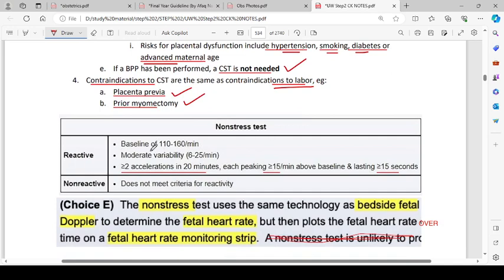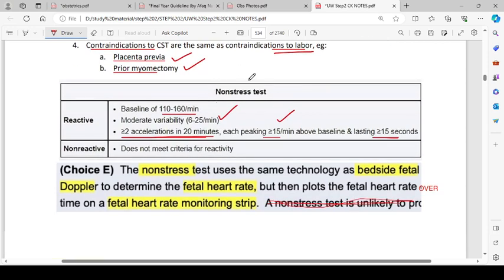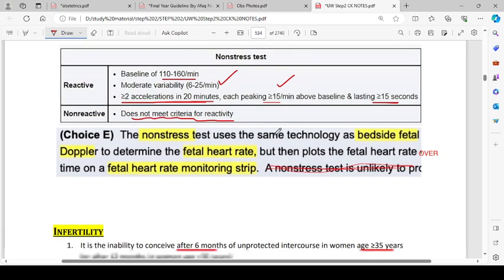Non-stress test, reactive: baseline of 110 to 160 per minute. I think we have done that before, but okay. So moderate variability of 6 to 25 per minute and more than 2 accelerations in 20 minutes, peaking more than 15 per minute above baseline and lasting for more than 15 seconds. And when do we call it non-reactive? We call it non-reactive if it does not meet the criteria for reactivity. The non-stress test uses the same technology as bedside fetal Doppler to determine the fetal heart rate, but then plots the fetal heart rate over time on a fetal heart rate monitoring strip.